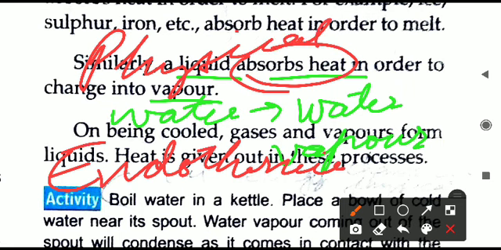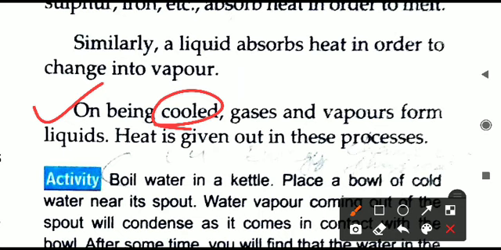Water to water vapor, this change is called a physical change, that we have discussed in the concept related to physical change. Also it is an endothermic change because there is an absorption of heat energy. Now just the opposite. When you are cooling down, if you cool down the gas or the vapors, then what will happen? Then you will get the liquid back.